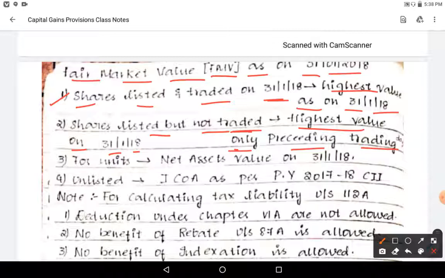If the shares are listed but not traded on 31st January, take the highest value on any preceding day on which they were traded.